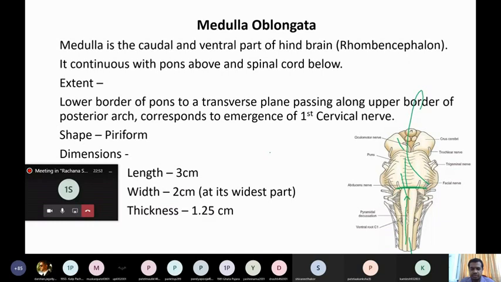You know the first cervical vertebra. What is the name of the first cervical vertebra? Atlas. Now Atlas has two arches, anterior arch and posterior arch.